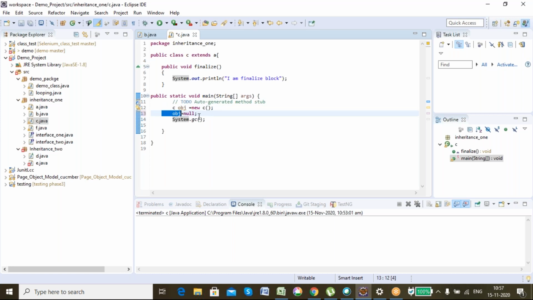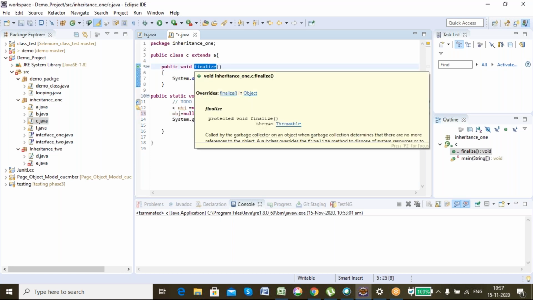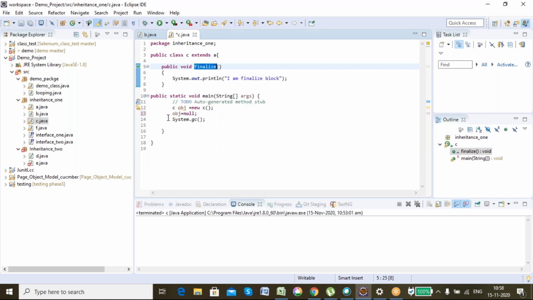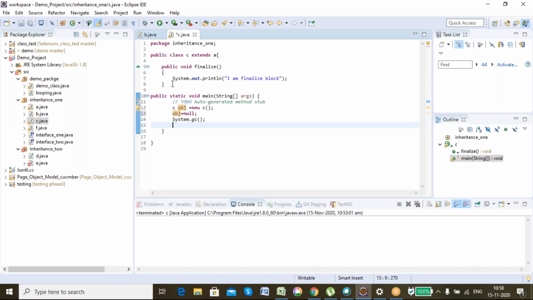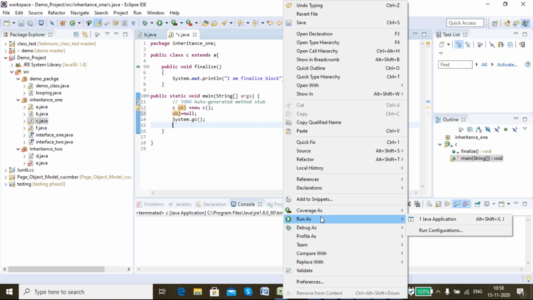So once I destroy this object, this finalize method is called. Earlier it was called by default. Here I am defining it, so it will call my method which I have defined. And once the object is destroyed and I call system.gc, first finalize will be called. Inside this system.gc only, this finalize method is called. So if I run this, you will see it gets automatically executed even though I haven't called this finalize method.